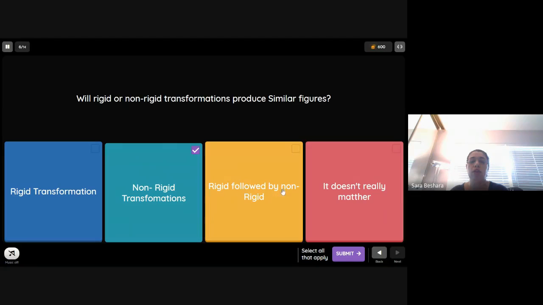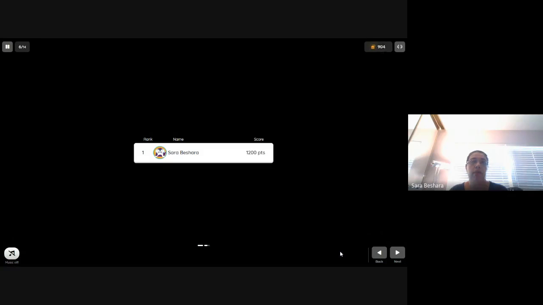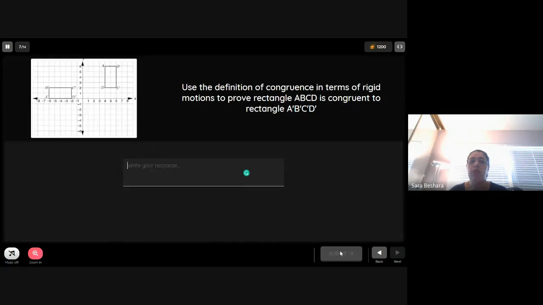Well, the rigid followed by non-rigid. Well, if I did a transformation like a rotation, then I did a dilation right after it, that will give you a similar figure, right? So that also will be the case. So it can be non-rigid only, and it can be rigid and non-rigid at the same time.